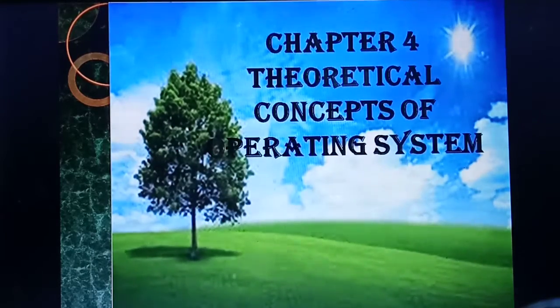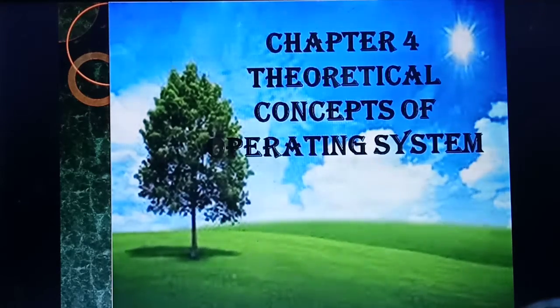Okay, so now we are studying chapter 4, theoretical concepts of operating system. In this chapter, what are the things you are studying? Before I start today's portion, just recall what you have studied in the last class as well as in this chapter. You studied: define operating system and the uses of operating system, then software, types of software, isn't it?